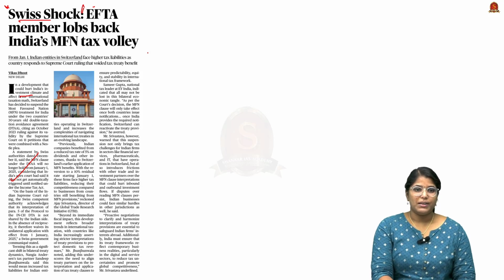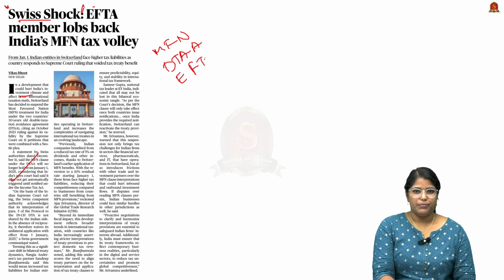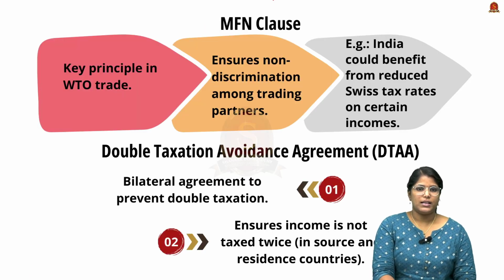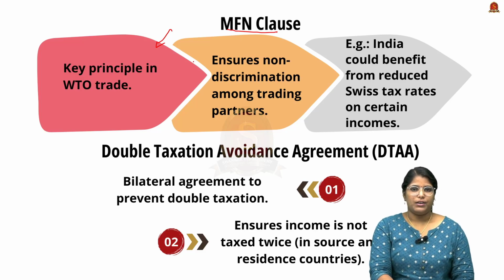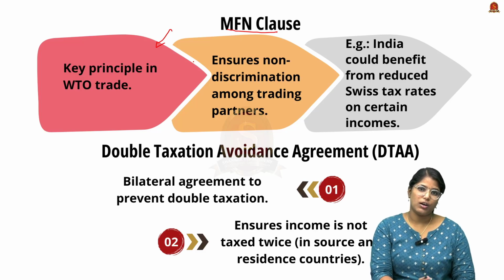So here we have three important keywords that we have to know from the prelims perspective. First thing is this most favored nation. Secondly, what is this double taxation avoidance agreement? And the third thing is this EFTA. So let's understand them one by one. Let's start with the most favored nation clause. See, it is under the WTO agreement. It is a very core principle of WTO. It is nothing but if a country is going to provide some tax concession on trade for one country, it is going to provide the same concession to all the nations when it comes to WTO. This is what the most favored nation clause actually means.